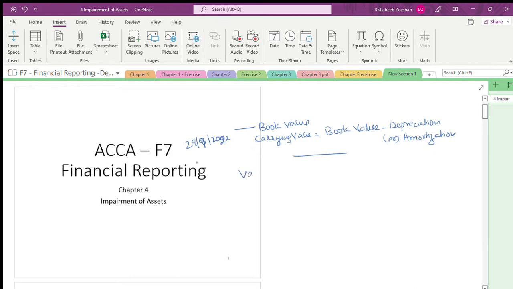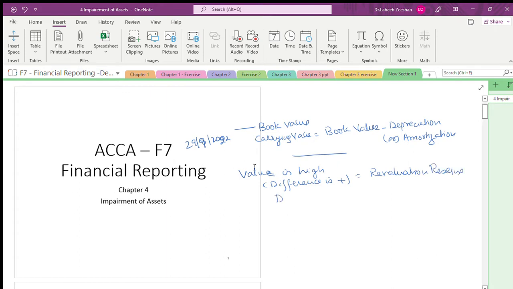If the value is high, or I can say the difference is positive, then we call it a revaluation reserve.